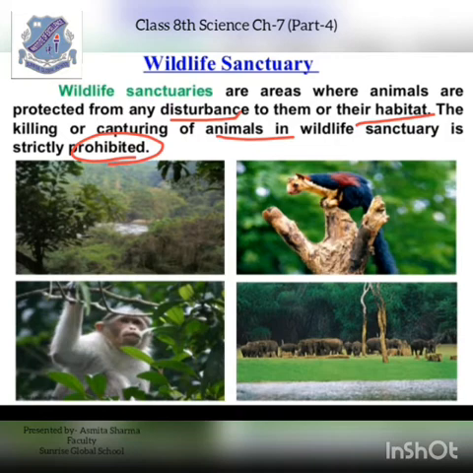The animals that I just named are very much endangered, and these animals are strictly protected and preserved in wildlife sanctuaries, so that no one can go into the sanctuary and hunt those animals. This is to protect them and to make their breeding possible, to make them grow in number in the country.